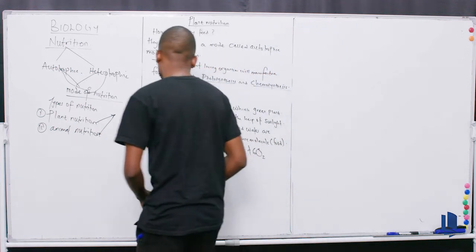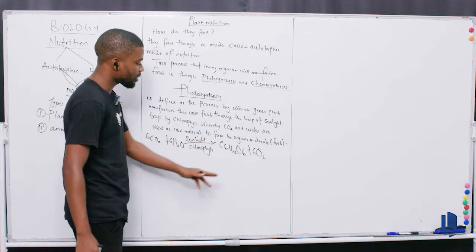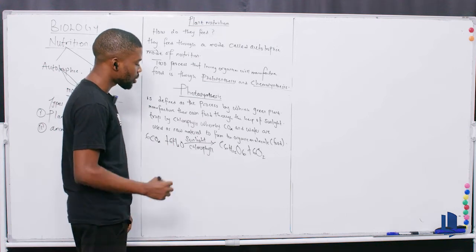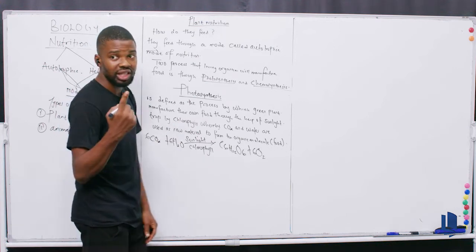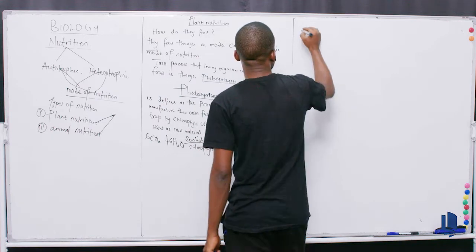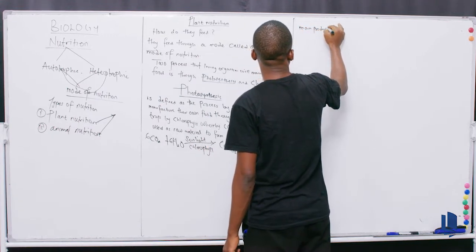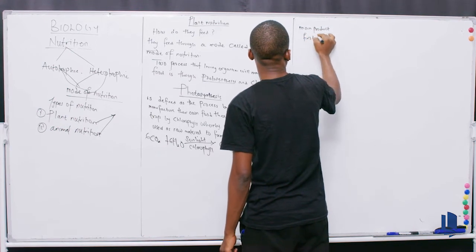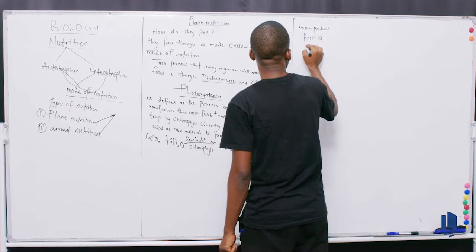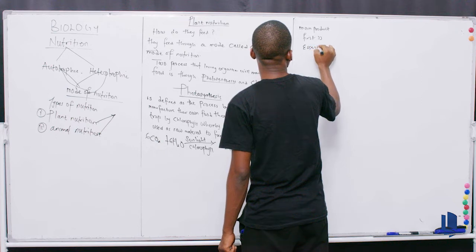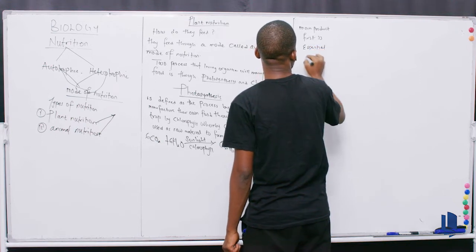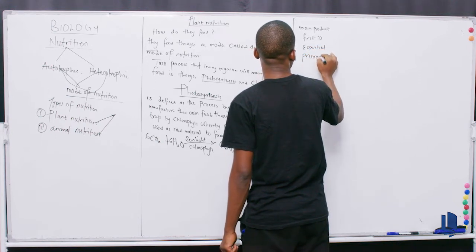Then, all right. So the other thing they ask now is this. Look at this language I want to give you. This language is very important. They'll use: what is the main product? What is the first product? What is the essential product? Then they'll now use one last one. They say, what is the primary product?